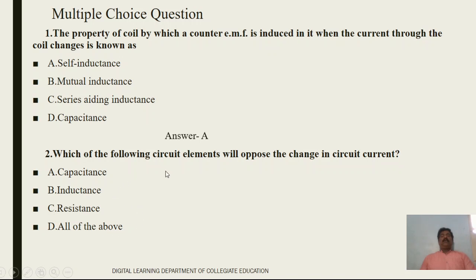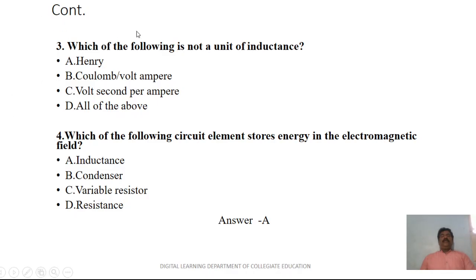That which always opposes takes place, it is called inductance. Which of the following is not a unit of inductance? Usually inductance is measured in Henry, and also we can say volt second per ampere, and coulomb per volt is not a unit of inductance.